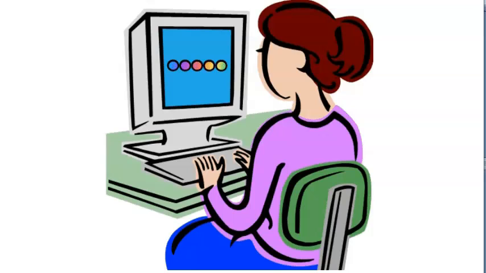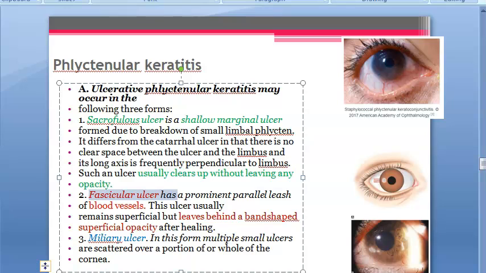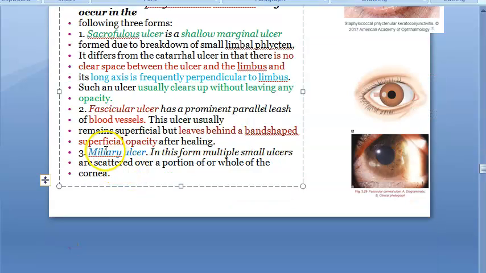That's bad, right? If your cornea becomes opaque, then what will you do? How will you see, right? So this fascicular one, we don't like this. Then coming to miliary ulcer, guys, in this miliary ulcer, multiple small ulcers are scattered over a portion or whole of the cornea.